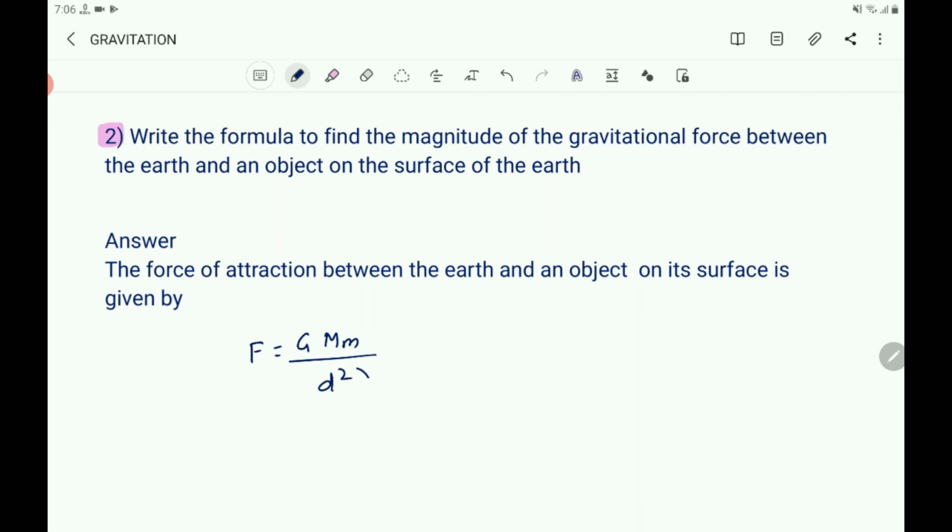But here the d is the radius of the earth, that is the distance from the center of the earth to the surface of the earth. So let us take that as r square.